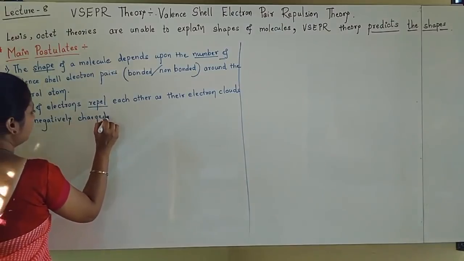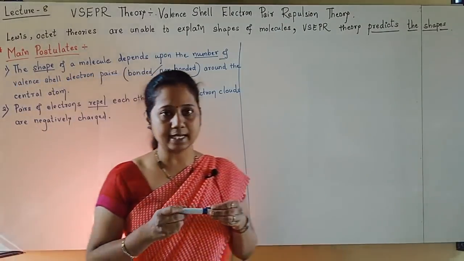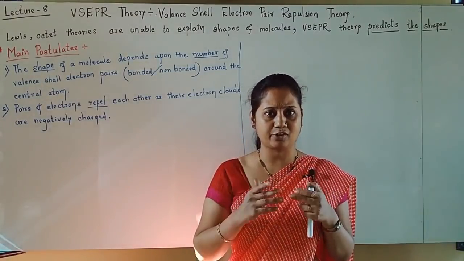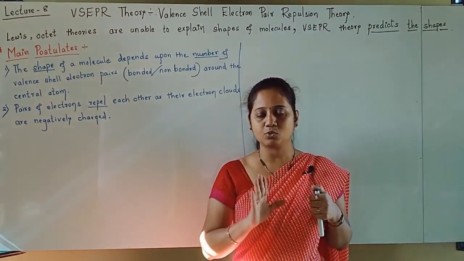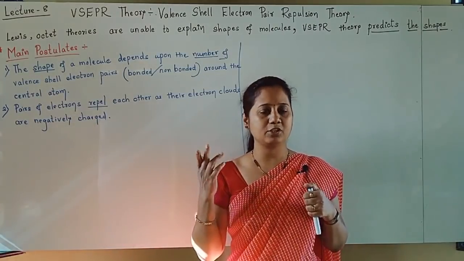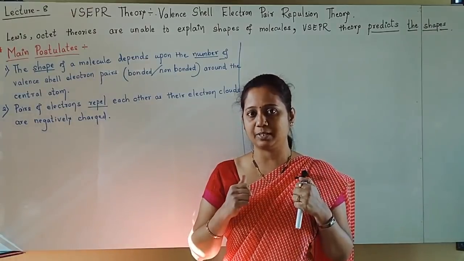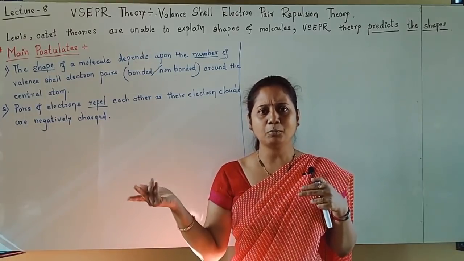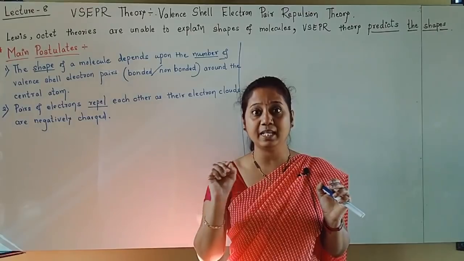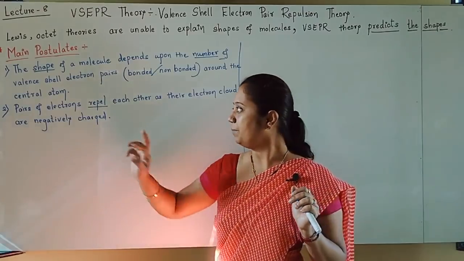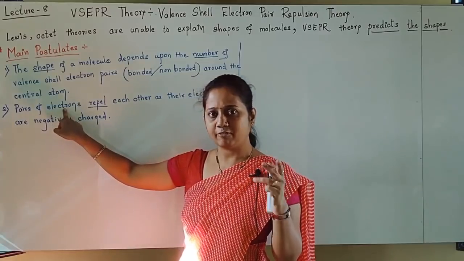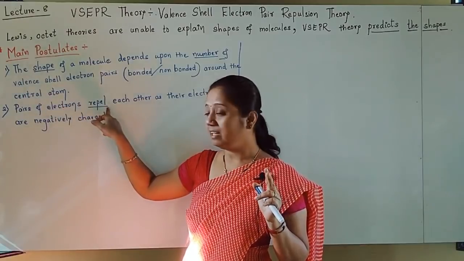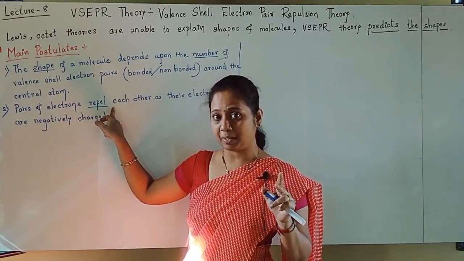See students, what is given? Second postulate states that pairs of electrons repel each other. First thing, why do they repel? Why don't they attract? Always remember students that same charges repel each other, opposite charges attract each other. And you know that all electrons, whether bonded electron pairs or non-bonded, always have negative charge, and that's why pairs of electrons will repel each other. Same charges repel each other.